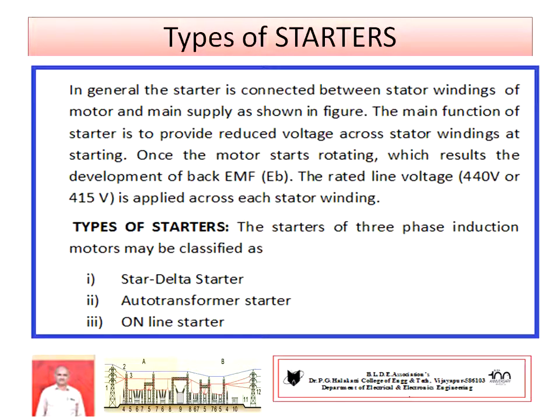It is already well known from the diagram. The starter is connected between the main supply and the stator windings of the induction motor. Its main function is to provide the reduced voltage during the starting moment. After that, once it attains some speed, the windings are connected into delta by using a changeover switch.